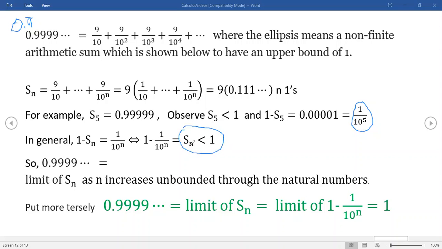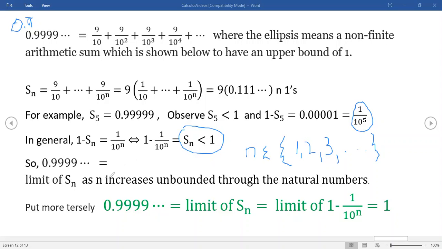And if it was finite, the gentleman would be correct, but it's not finite. This process continues indefinitely for all natural numbers. Now, let's be clear on what the natural numbers are. The natural numbers are just the counting numbers. Some people claim the natural numbers have transcendent origin, that they were given to us by a transcendent being. That's what we mean by natural number. We're not talking about infinity or anything strange. We're just talking about, for all natural numbers, this statement is true, which assures us that the sum of this thing has to be less than 1.